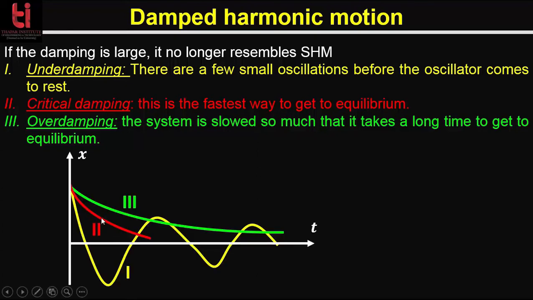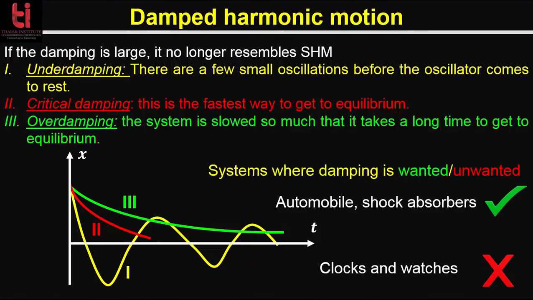This graph shows the variation of amplitude with time. The yellow graph shows the under damping case, the red one highlights the critical damping case, and the green one shows the over damping case. Like the London Footbridge, we use damping in automobiles, in shock absorbers, to control unwanted spring motion. Shock absorbers slow down and reduce the magnitude of vibratory motions by turning the kinetic energy of suspension movement into heat energy. Nevertheless, damping is unwanted in clocks and watches, as we need an ideal harmonic motion to accurately track the time.